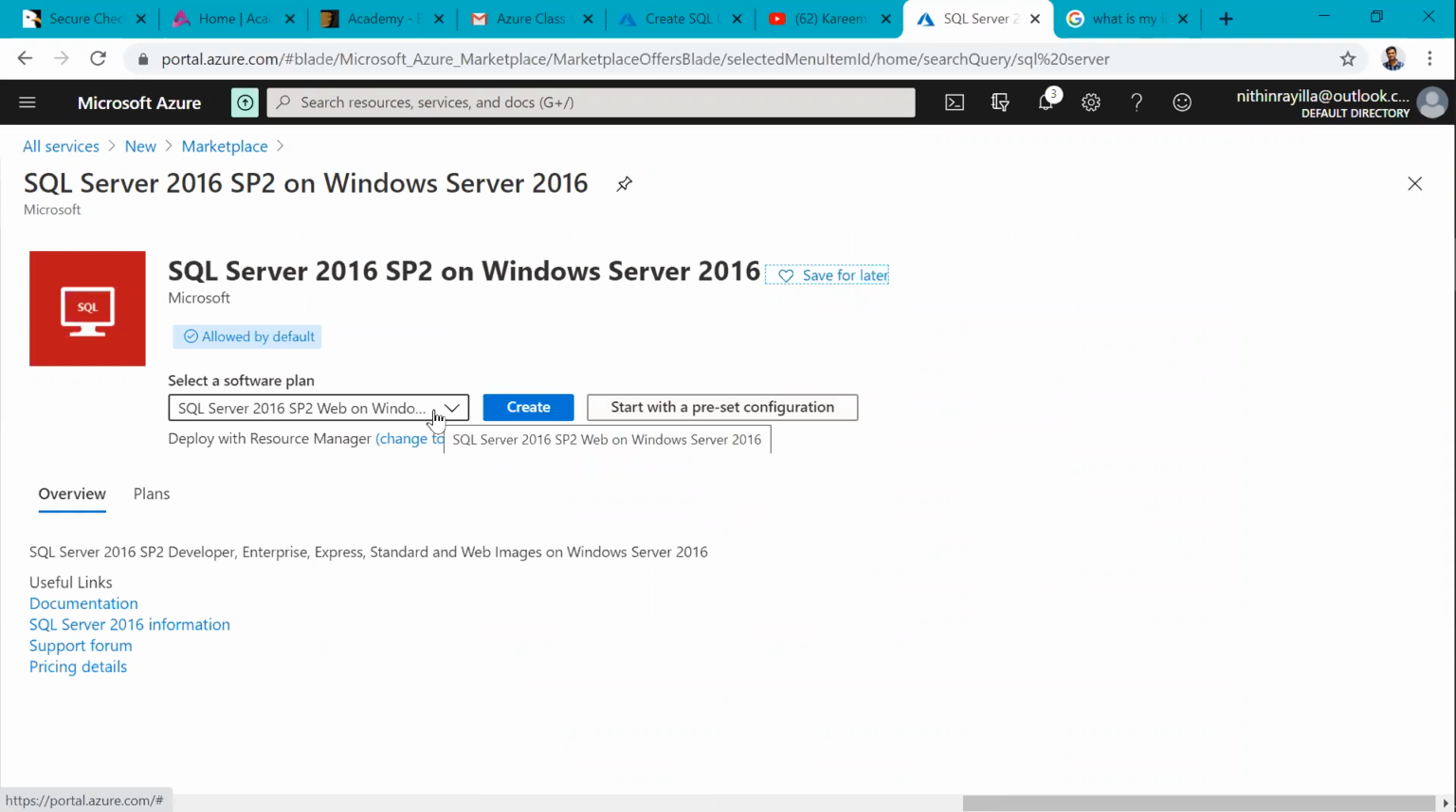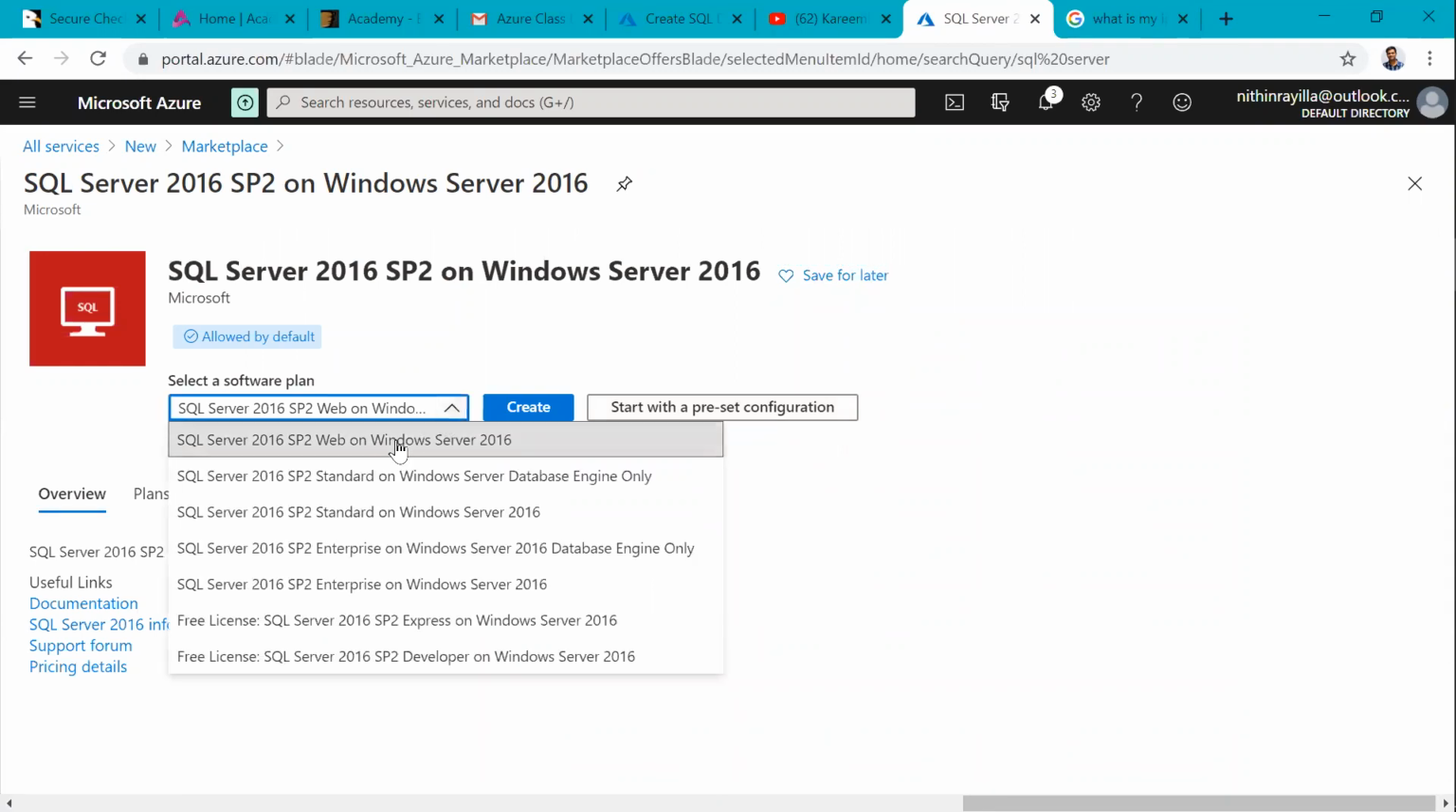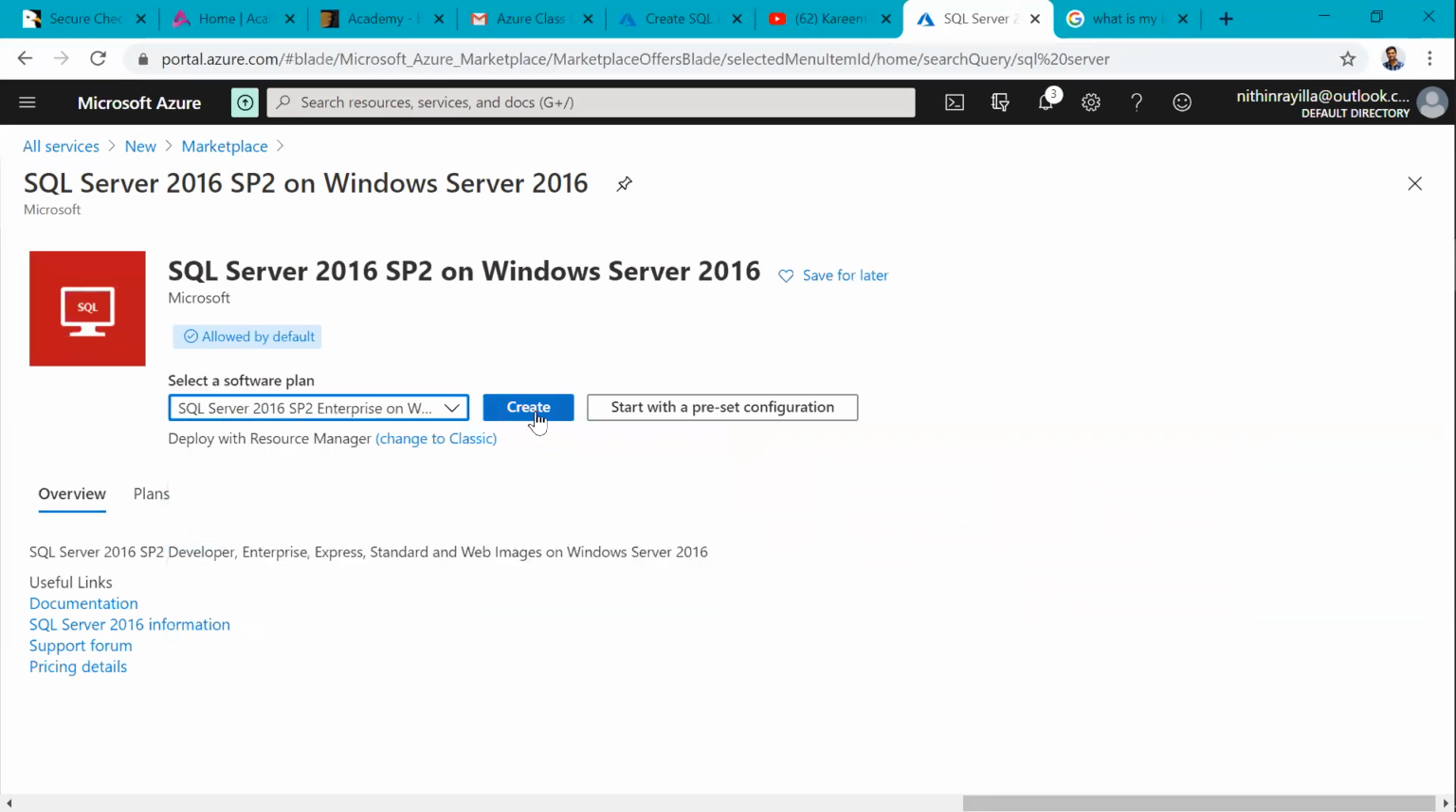And once again, it is asking which edition you want: Web edition, Standard edition, or Enterprise edition. See here, which edition you want, it is asking. Developer edition is free and Express is free. Like this here, I am going with the Enterprise edition with complete features. Again, only the database engine, if you want, to reduce the cost. Suppose if I take this, we'll see the charges.